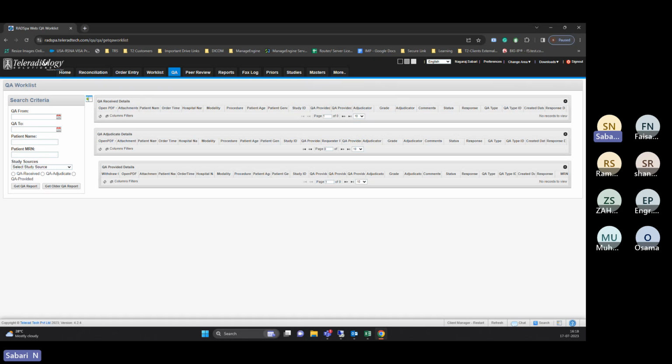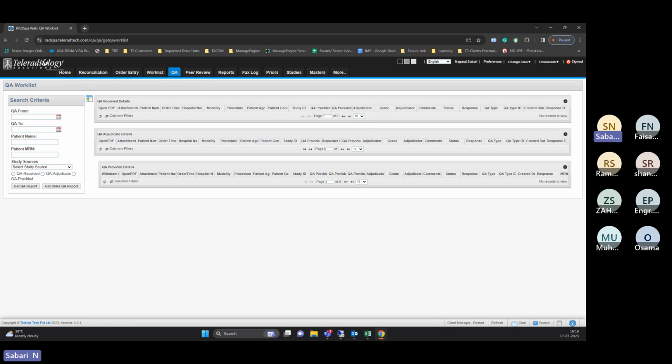For the radiologists who have done the report, there is one team called the quality analysis team. They will validate the report, checking how the radiologist has done it. Did they miss any findings, or is everything good in the report?